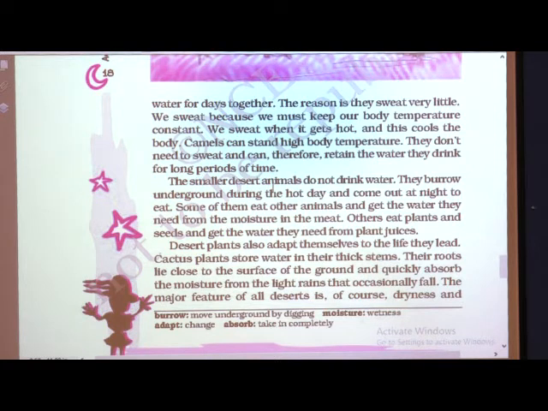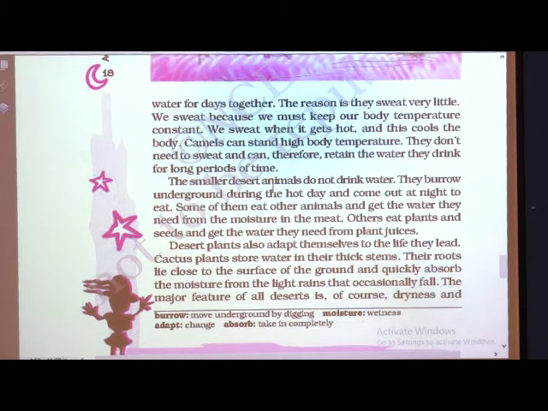But the camels have very thick skin, so very little evaporation occurs. The reason is they sweat very little. We sweat because we must keep our body temperature constant. We sweat, then it gets hot, and this cools the body. Camels can stand high body temperature. They don't need to sweat and can therefore retain the water they drink for long periods of time.